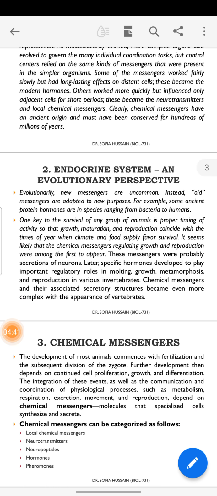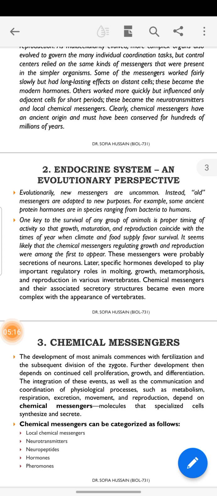Evolutionarily new messengers are uncommon, but the old ones are local transmitters, or neurotransmitters, as they evolved for short periods and the quick responses they produce. So old messengers are adopted to new purposes, and new messengers are uncommon. For example, some ancient protein hormones are found in species ranging from bacteria to humans.